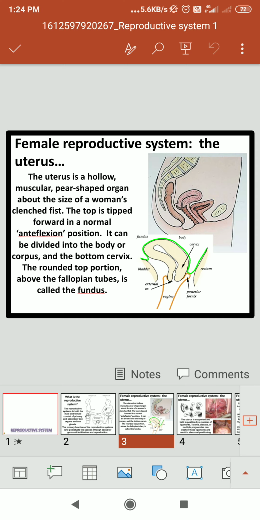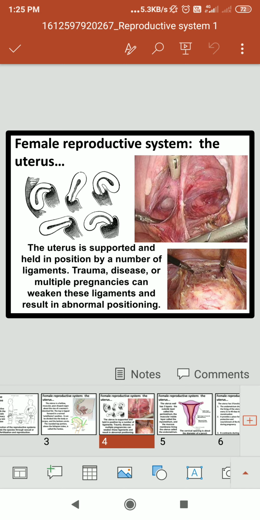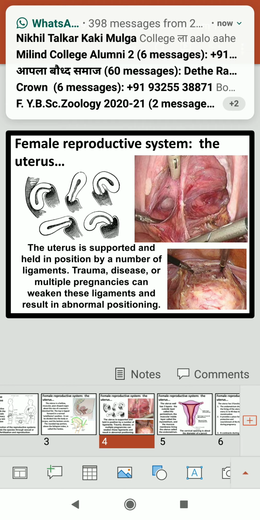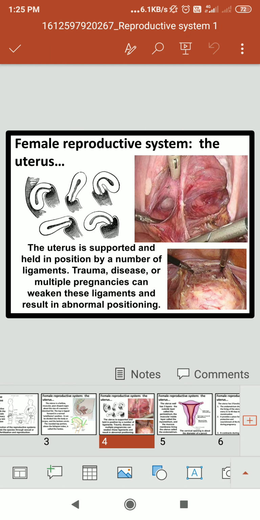You can see the fundus, where there is a green line showing it, and below that there is the vagina, external and internal, which are helpful for copulation. Then, in the female reproductive system, the uterus can be observed under the microscope at the time of operating. It is supported by a number of ligaments, and trauma, disease or multiple pregnancies can weaken them, and this results in abnormal positioning of the uterus.